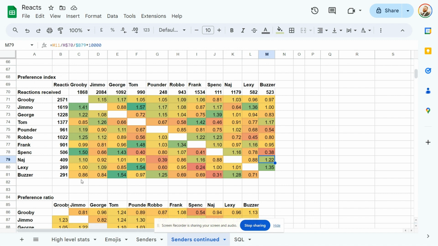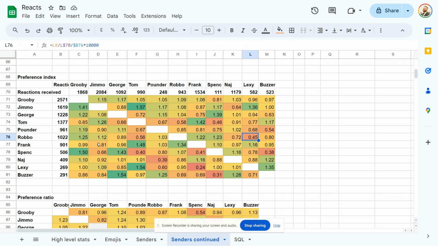So now we'll look at the reds, and this is who you're biased against. The lower the number, this is who you hate basically, or who you don't find funny. Let's say that. So we've got Jimmo towards Nadge. We've got Tom towards George, Pounder, Robbo, and Spensley. We've got Pounder towards Tom and Lexi and Buzzer. We've got Robbo towards Tom and Lexi.